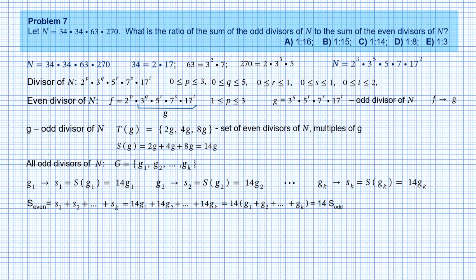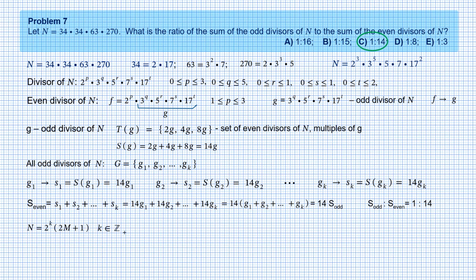And we find that the ratio of the sum of odd divisors to the sum of even divisors is 1 to 14. Choice C.